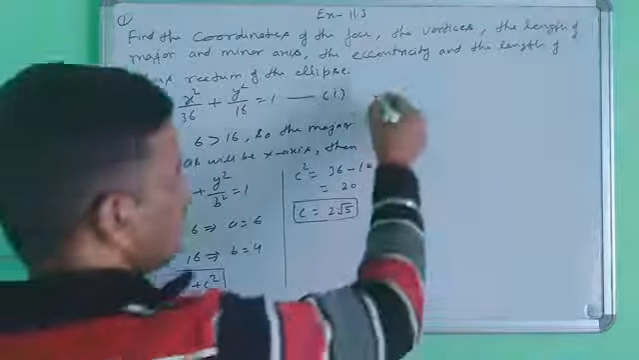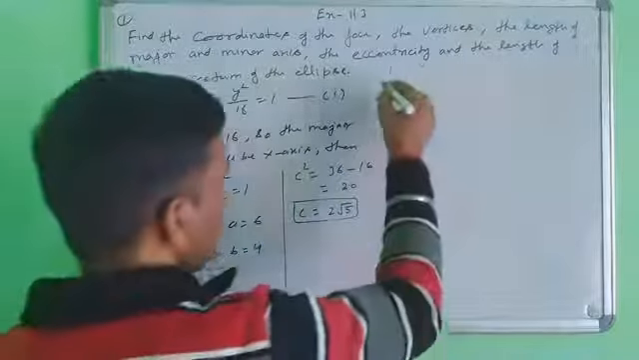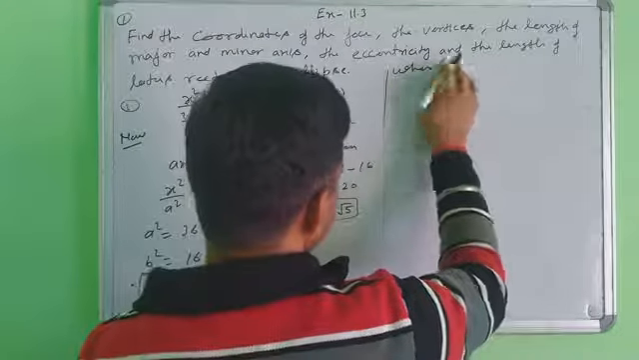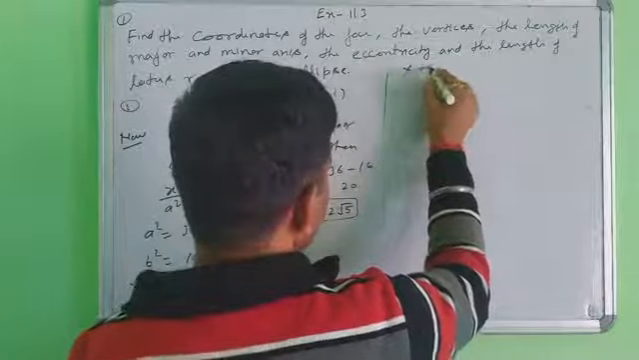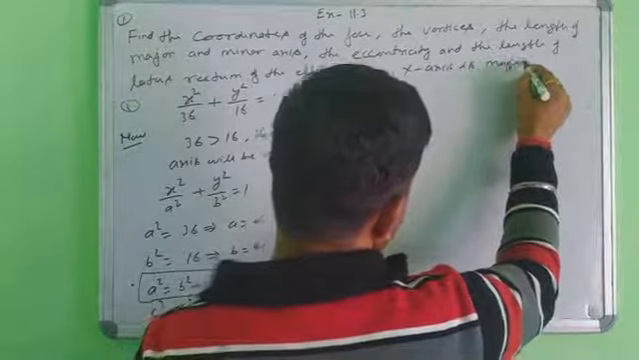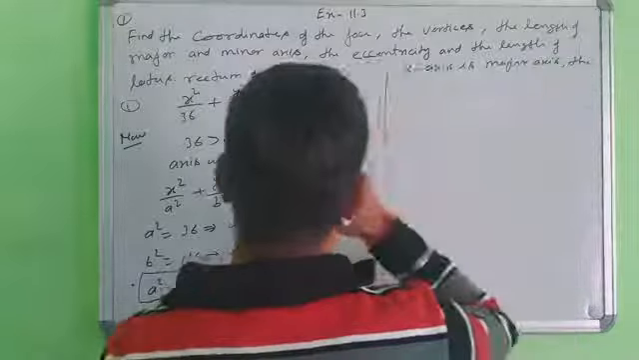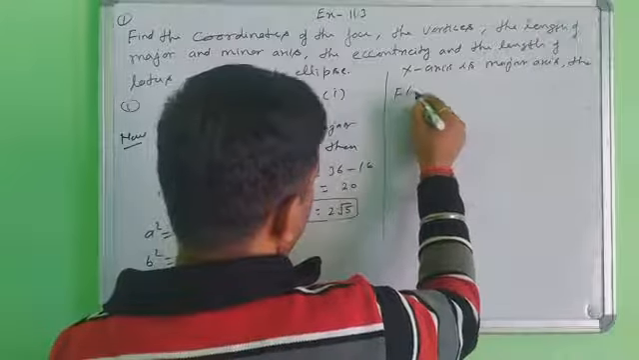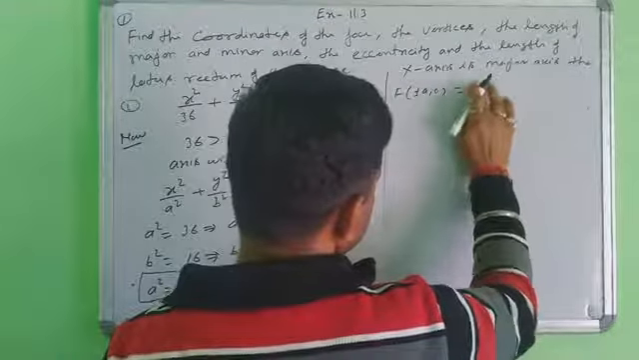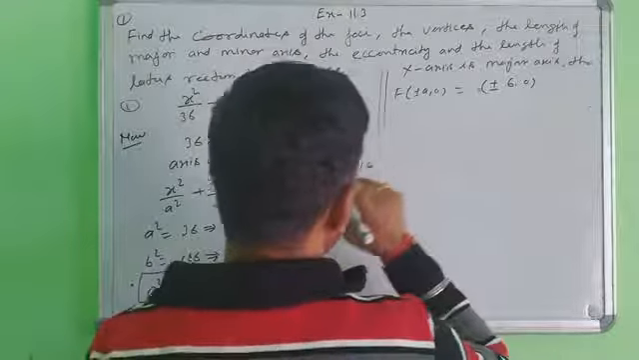After that you will write the answers one by one. For the first answer, when your major axis is the x-axis, the coordinates of the foci are plus minus c, 0. So the foci coordinates will be plus minus 2 root 5, 0. This is the first answer.